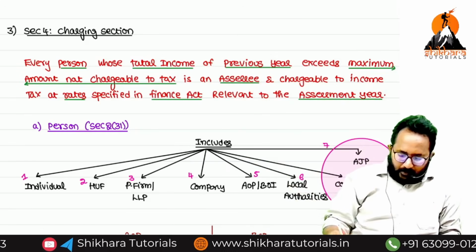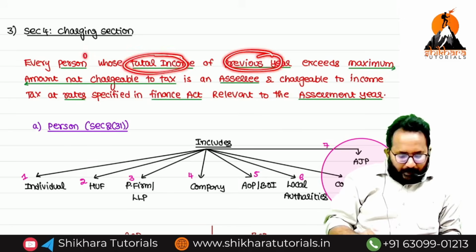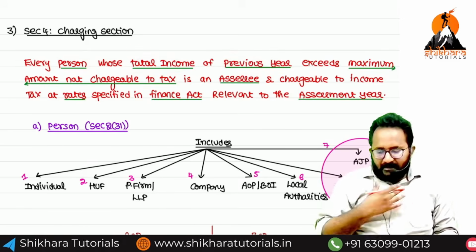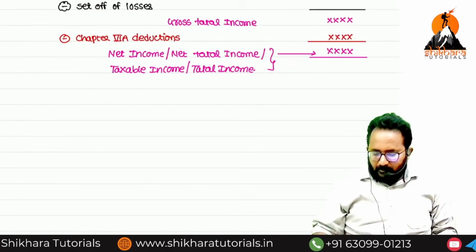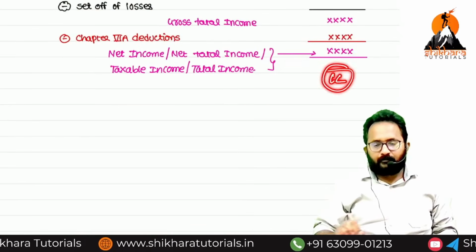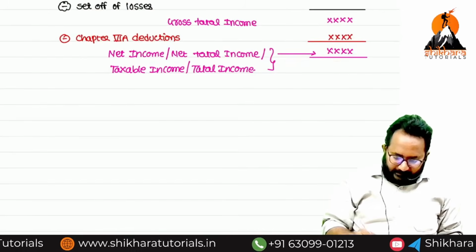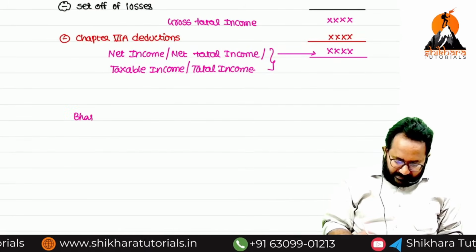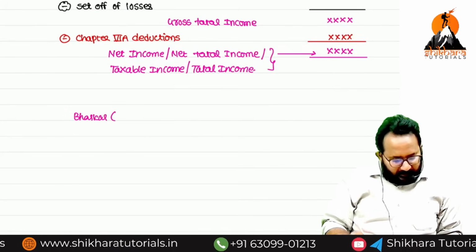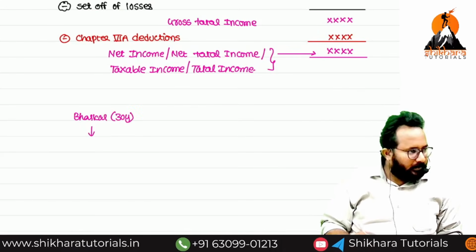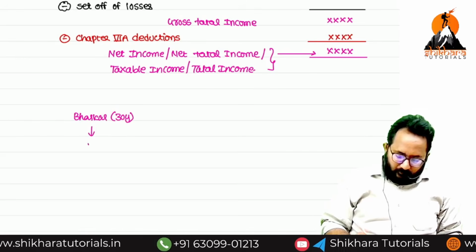Sir, we computed the total income of the previous year. In my case, it is just 1 lakh. For example, in Bhaskar's case, he is 30 years of age, and it is 1 lakh.